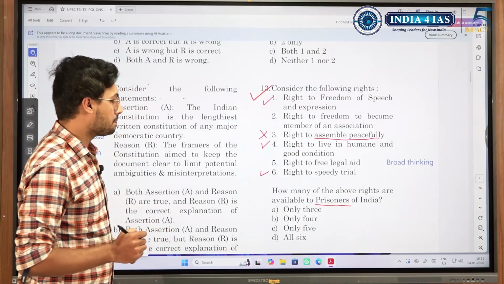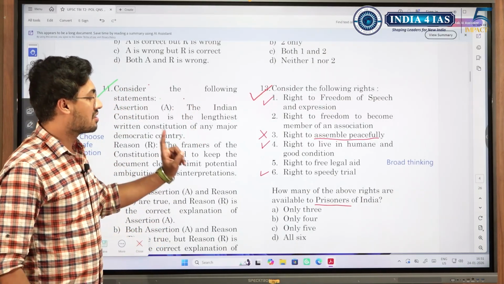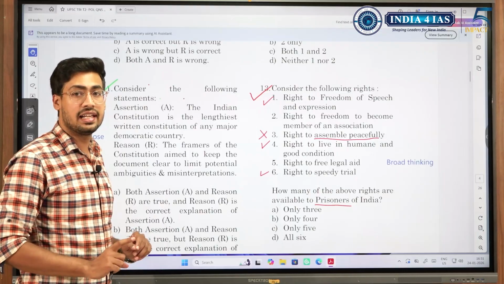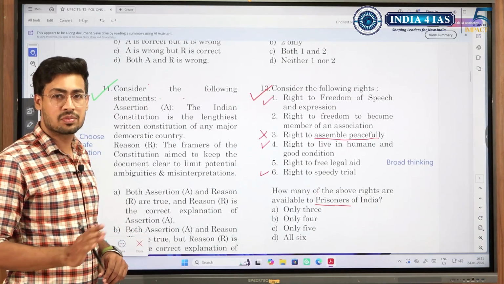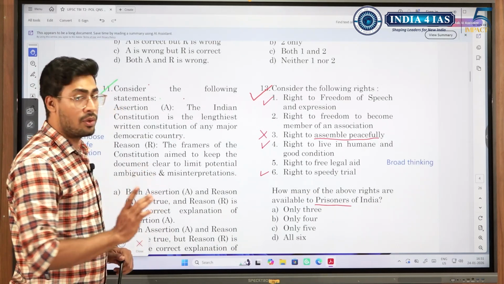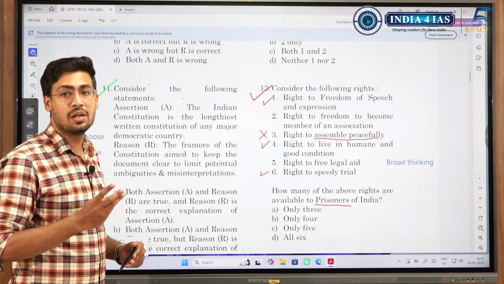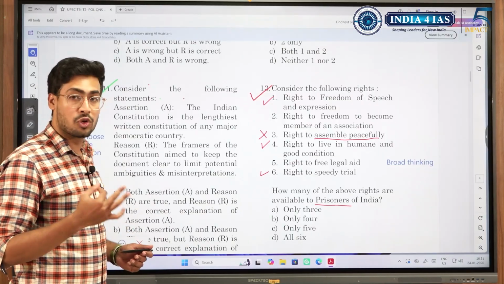What about the others? Right to free legal aid and right to become a member of association. See, right to free legal aid. We know that free legal aid is not available for everyone. It is available for the vulnerable section as per the NALSA ruling. So, we are talking about prisoners in general. The prisoner could be a male prisoner, a female prisoner, an elderly prisoner, or a poor prisoner.